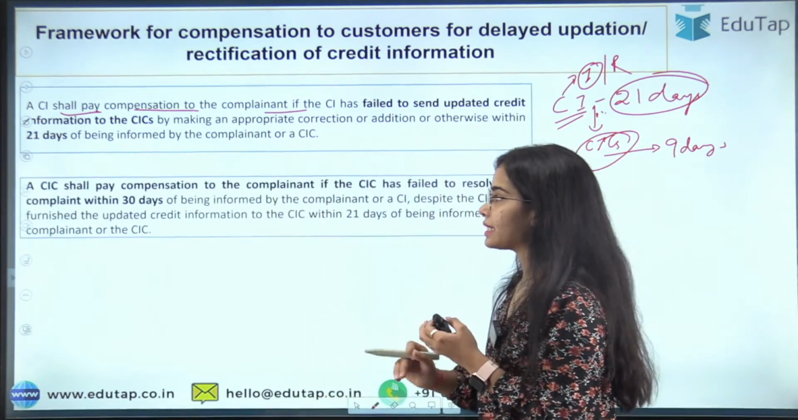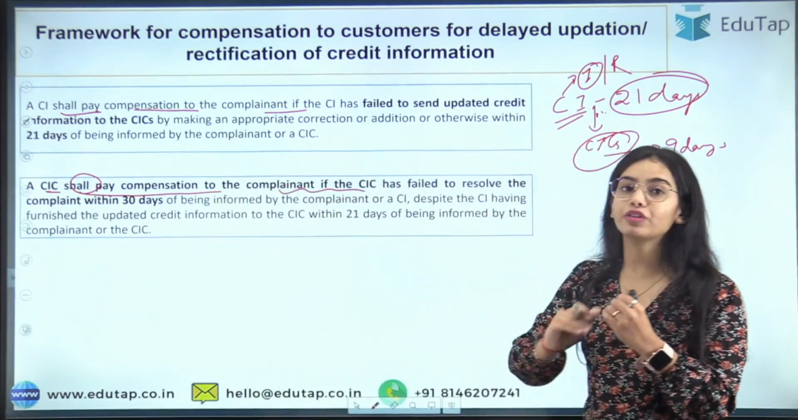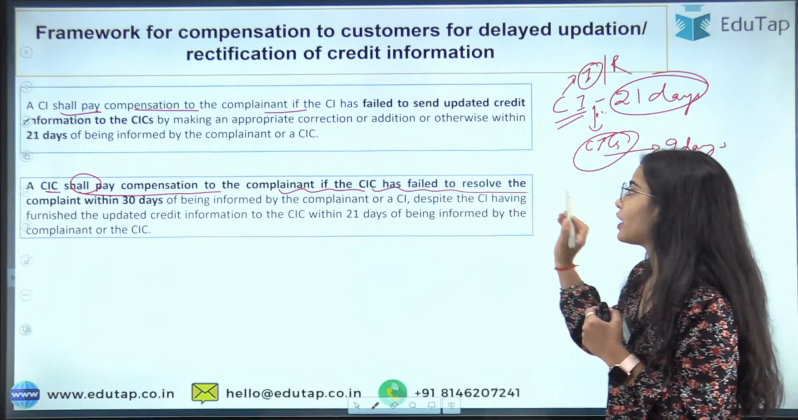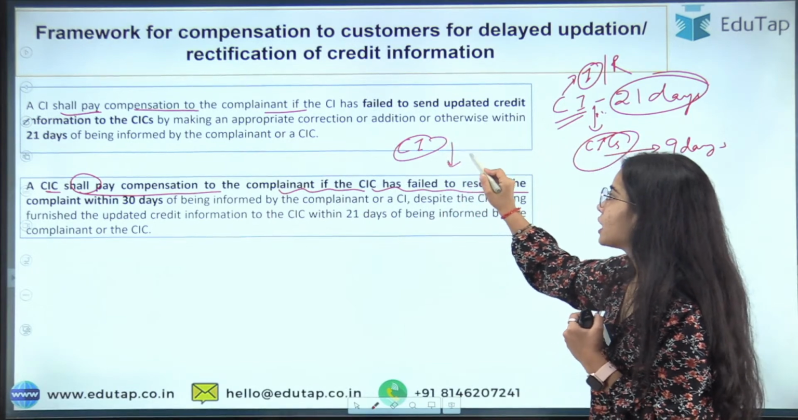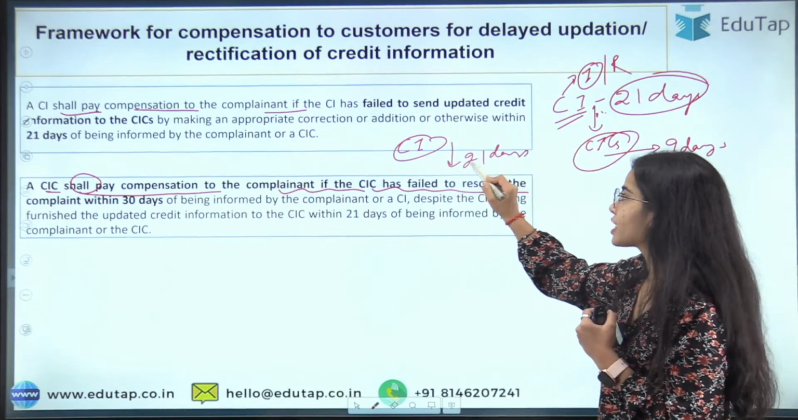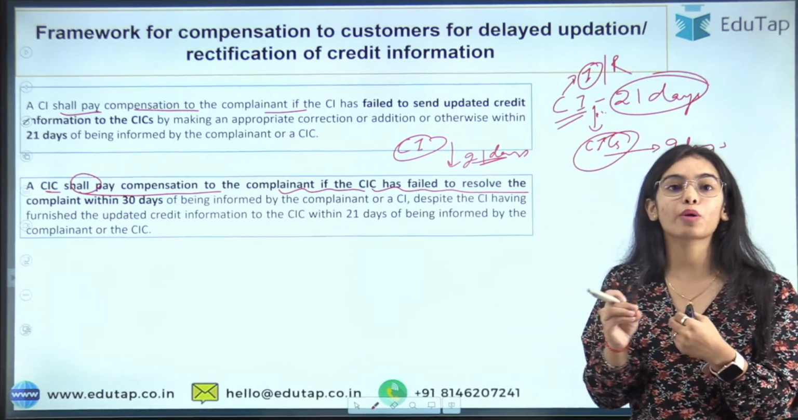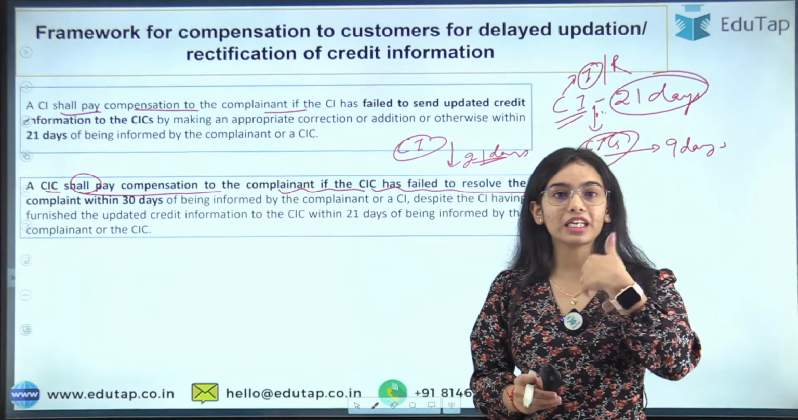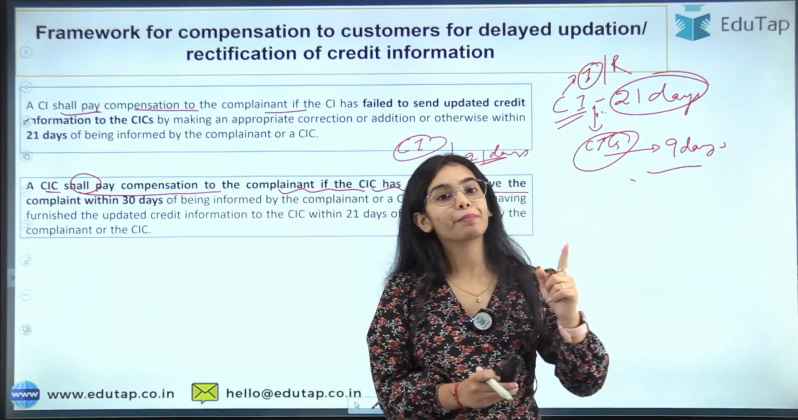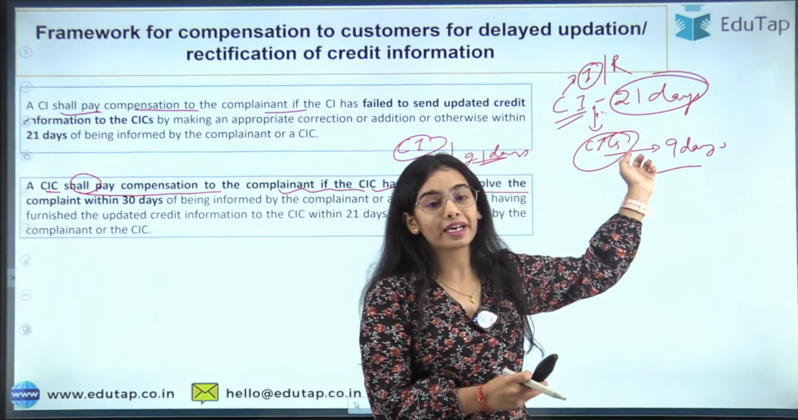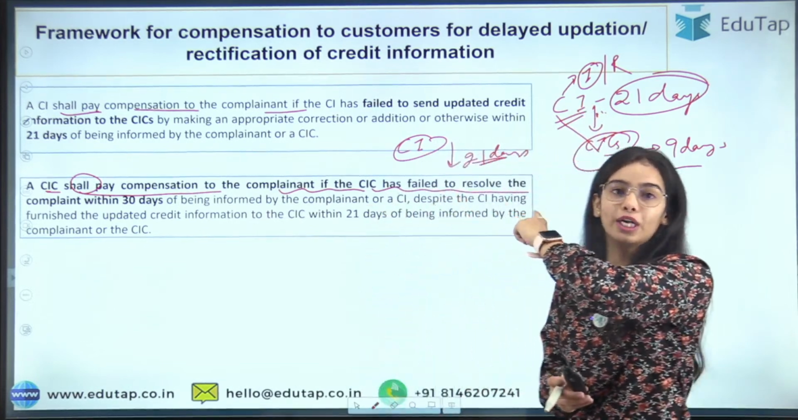Okay, a CIC, that is the credit information company, shall pay compensation to the complainant if the complaint is not resolved within 30 days. If the credit institution gives the information to the credit information companies within 21 days, and then the credit information companies are not able to deliver the report within 9 days, then the credit information company is wrong here, because the credit institution has done its work within 21 days.